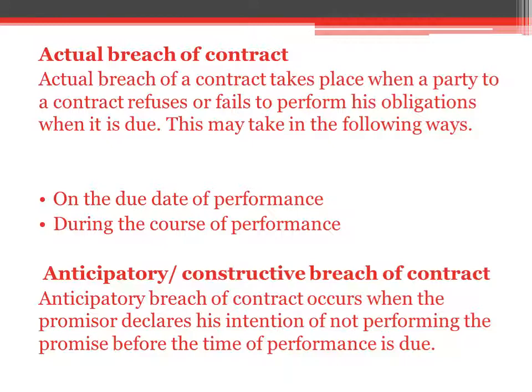If one party declares his intention of not performing the promise before the time of performance is due, then it's called an anticipatory breach. And if the party fails to perform when it is due, it's called an actual breach.